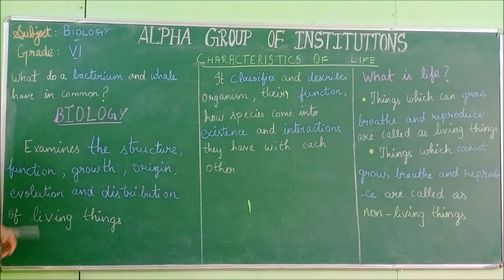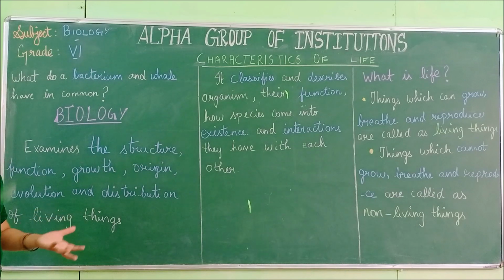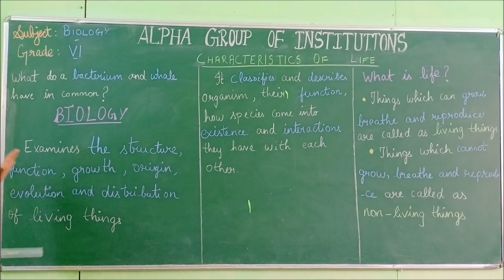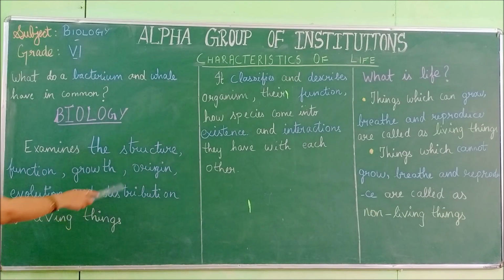Next is origin. How have organisms originated? How are they being created? That is called origin. How it all started, how all the living things have come to the earth. What is the starting point of living? That is the origin.